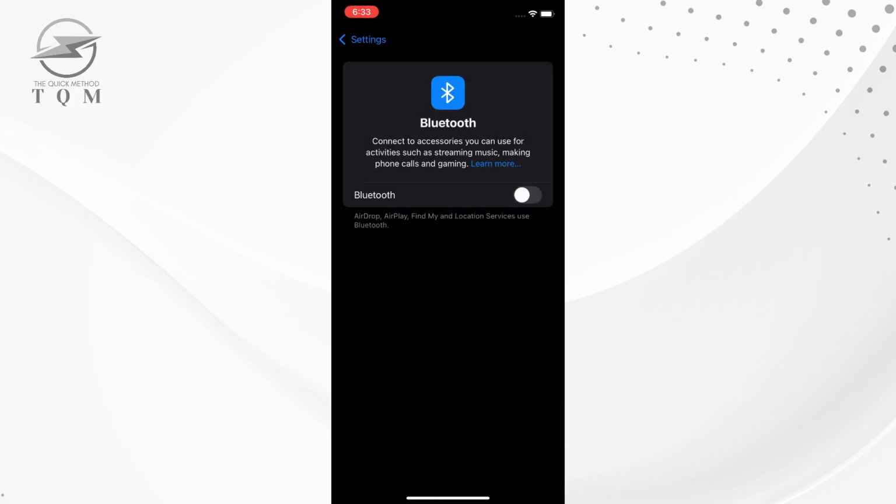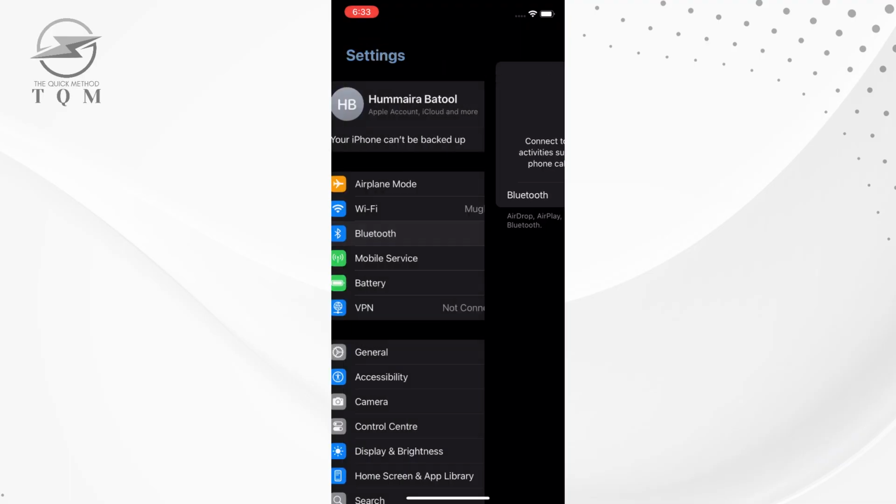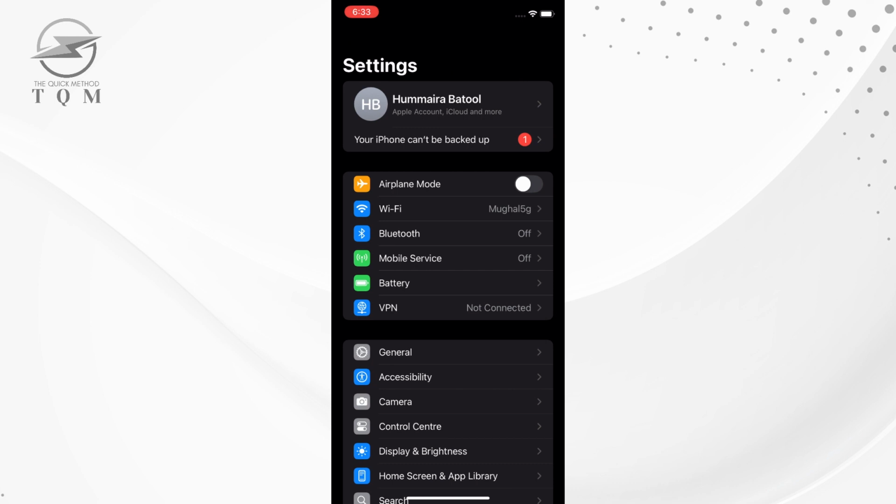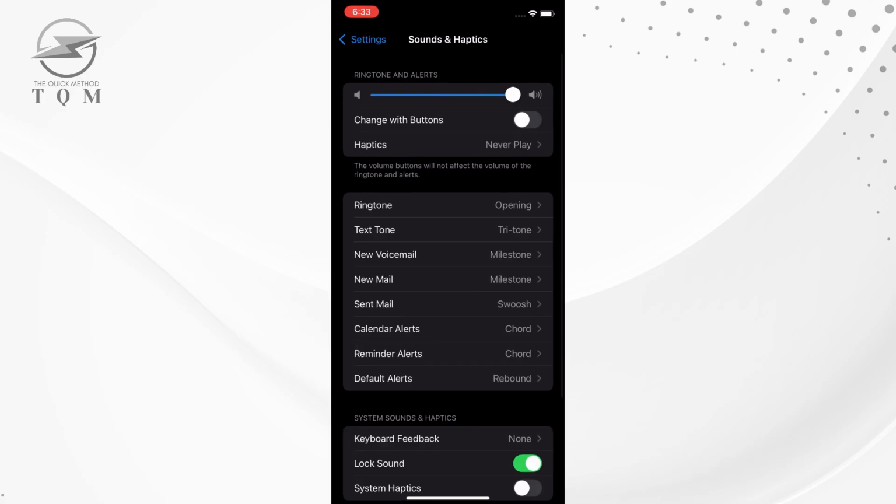Also, check if there's anything plugged into your iPhone, as this could be routing the sound through that device. If so, unplug it and see if that resolves the problem. While you're in the settings, it's also a good idea to check sounds and haptics if you're having issues with ringtones or alerts. Try increasing the volume there as well, since it may be too quiet.